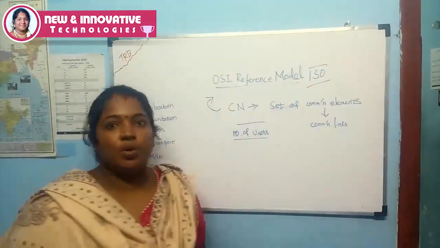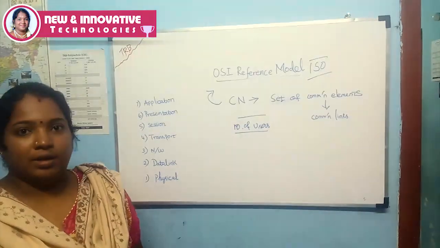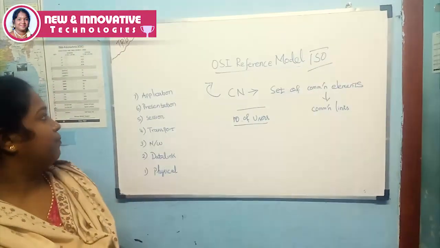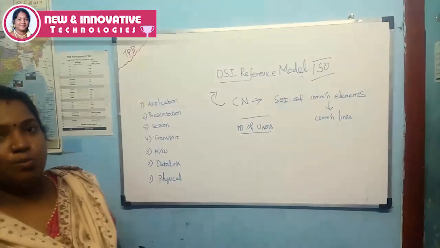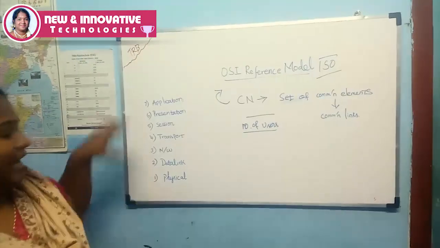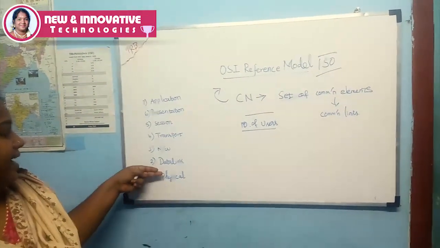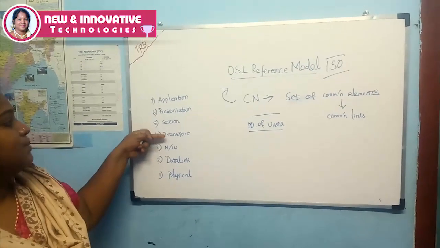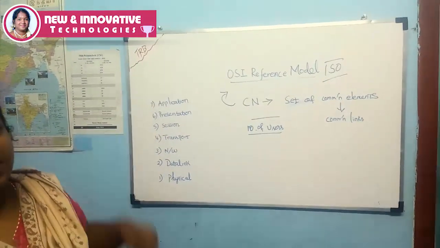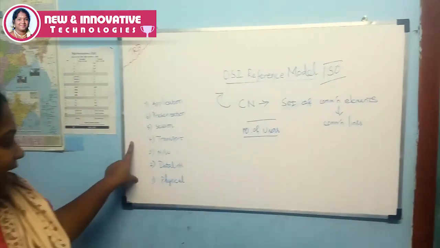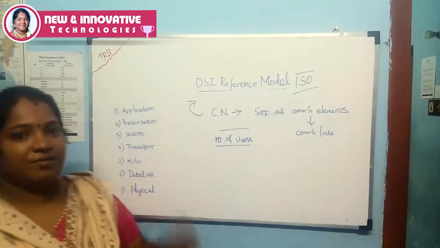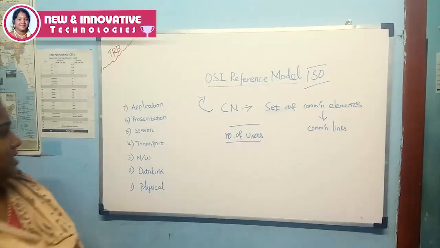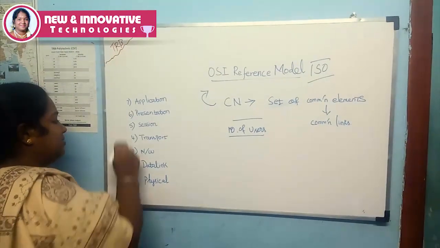ISO is nothing but the International Standards Organization. This OSI reference model contains 7 layers called physical, data link, network, transport, session, presentation and application. These are all the 7 layers in the OSI reference model.